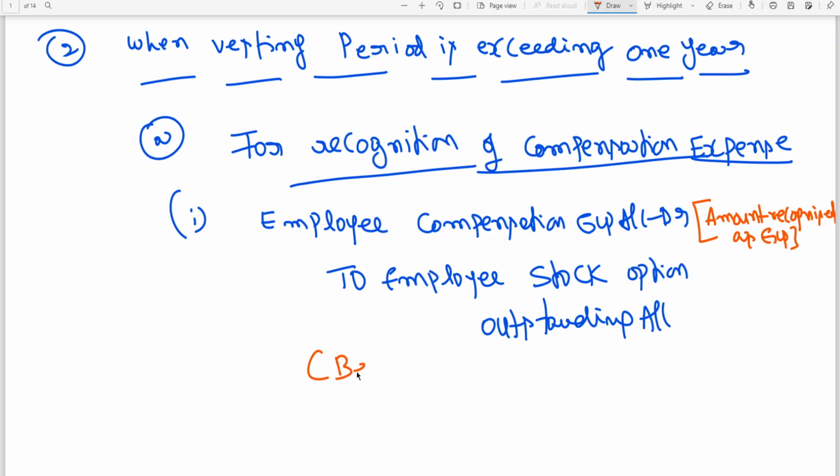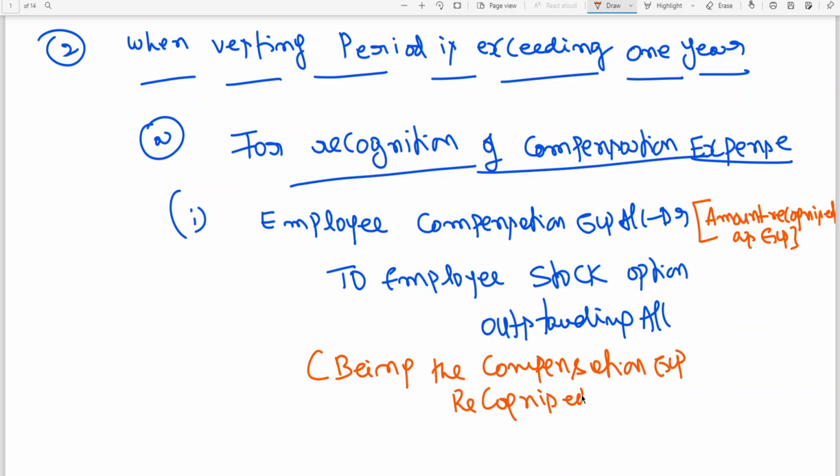Narration: being the compensation expense recognized. Every year you keep on writing the entry like this.